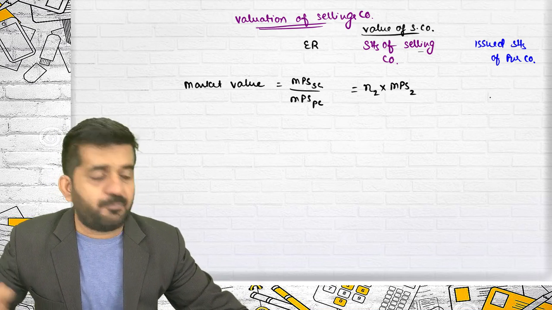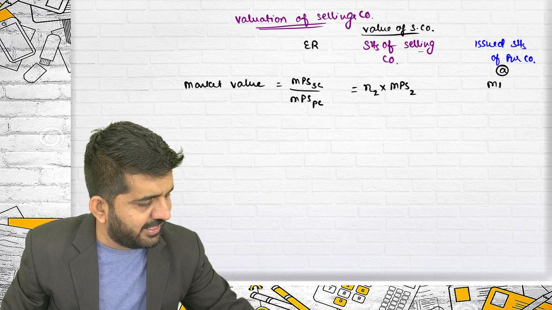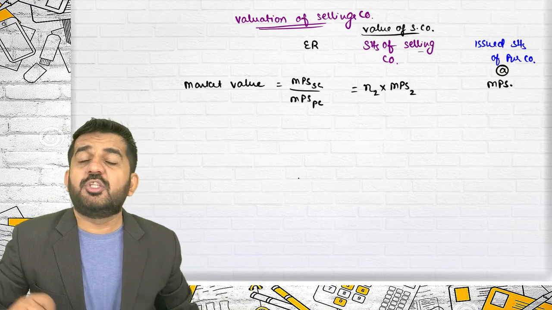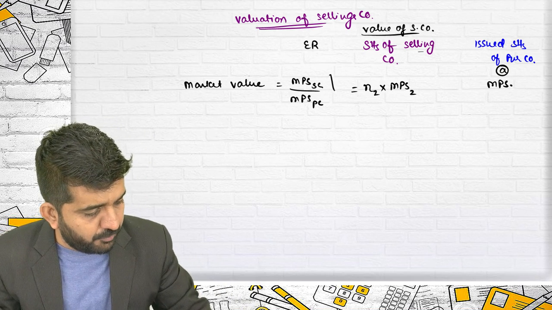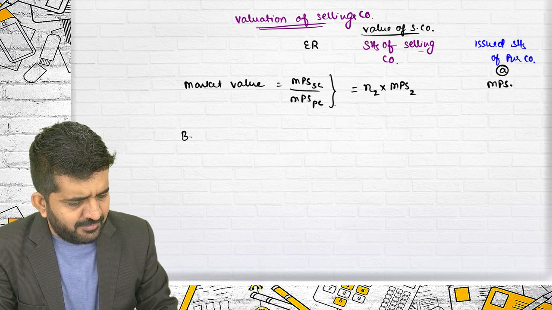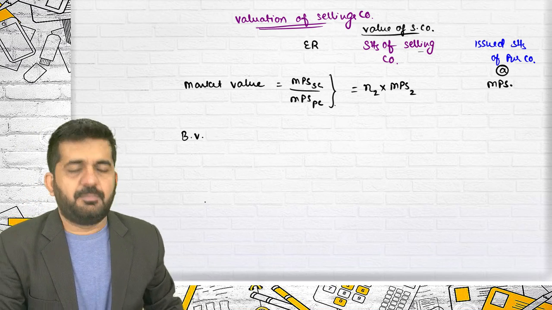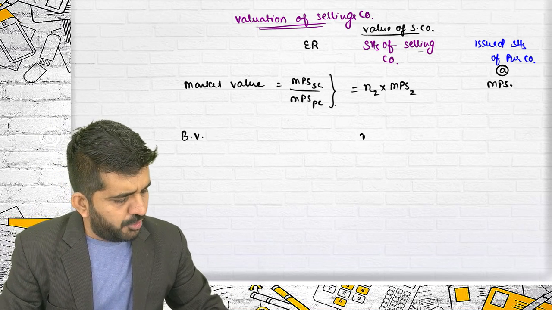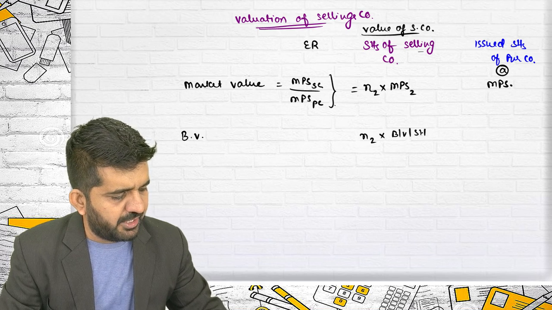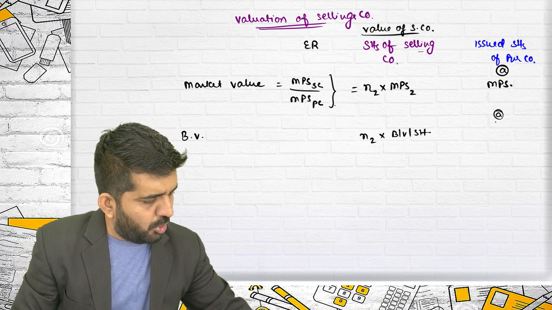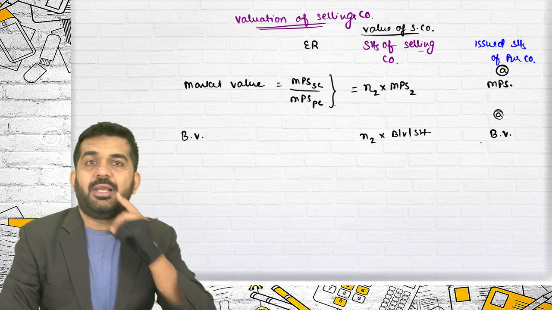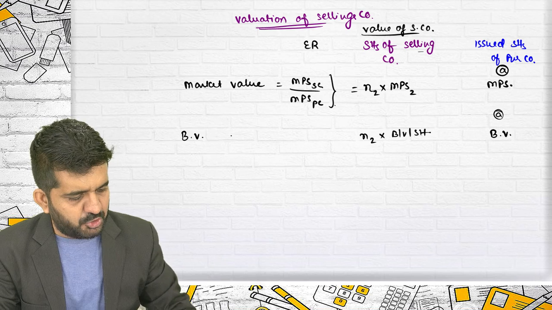Issued shares of purchasing company at what rate? At market price per share. Sir, this we have not done. This will be automatic when you find out the exchange ratio by this method. When the exchange ratio is based upon book value, what you are paying them is N2 into book value per share. Again, at what rate is it issued? At book value. Purchasing company shares are issued at book value.